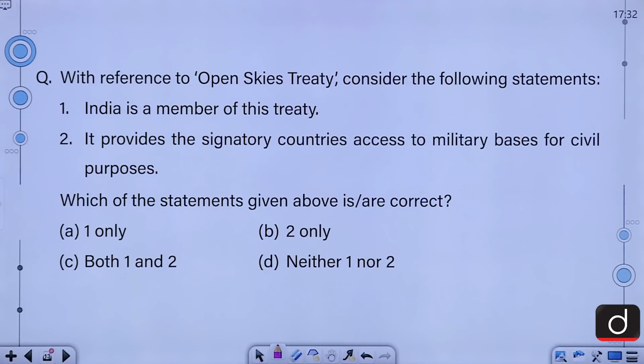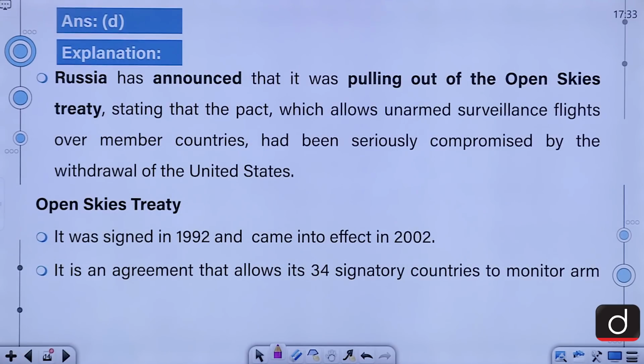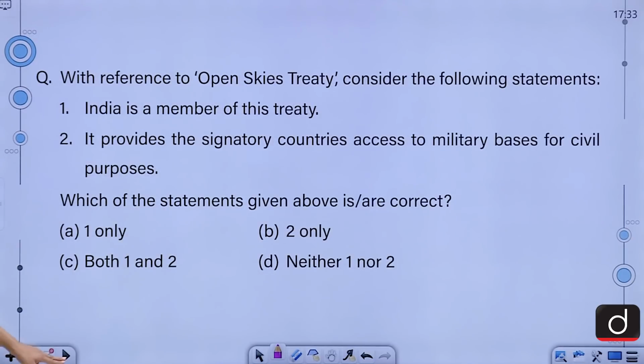Let's move on to our next question. With reference to Open Skies Treaty, consider the following statements. 1. India is a member of this treaty. 2. It provides the signatory countries access to military bases for civil purposes. Which of the statements given above is or are correct? 1 only, 2 only, both 1 and 2, neither 1 nor 2. The correct answer for this question is D, that is neither 1 nor 2.